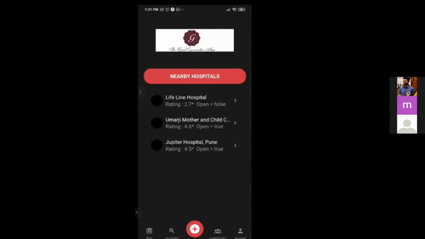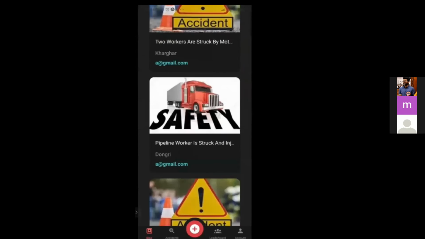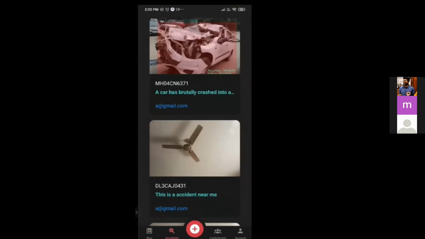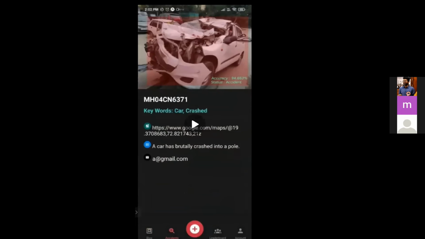Now, coming over to the blog section, users can create blogs and we will be able to read them. This is an example of an image that was taken by the user. Sometimes, for the sake of fun, a user will click any random image and say, okay, this is an accident, just to eat our heads.